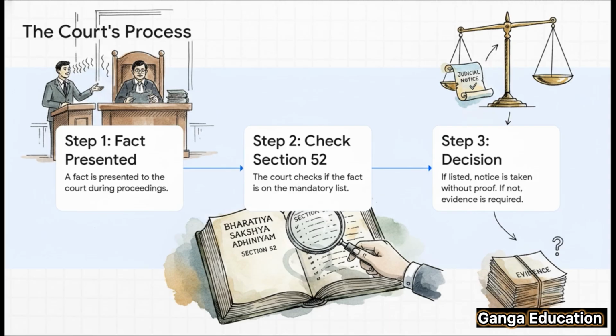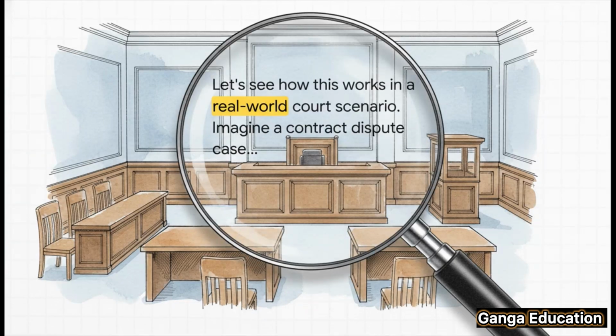First, someone presents a fact in court. Then, the judge does a quick mental check. Is this fact on the list in Section 52? And finally, the decision. If it's on the list, boom, the court accepts it, no proof needed. If it's not on the list, well, then the party has to bring in evidence to prove it. Simple as that. Let's make this real with a quick example.